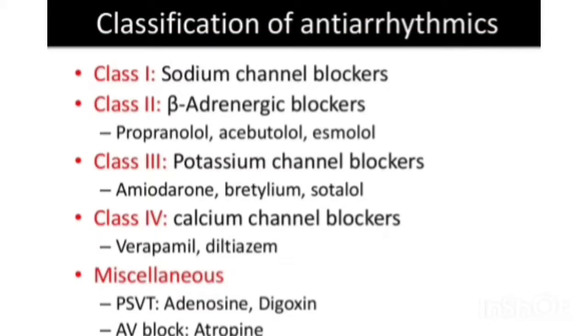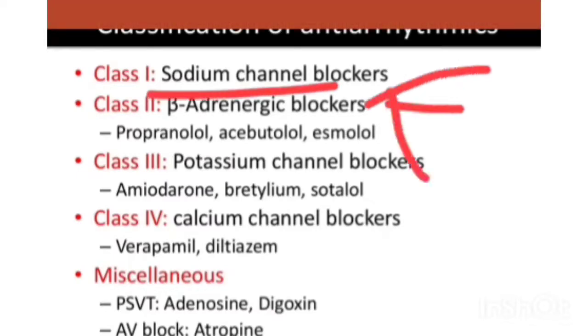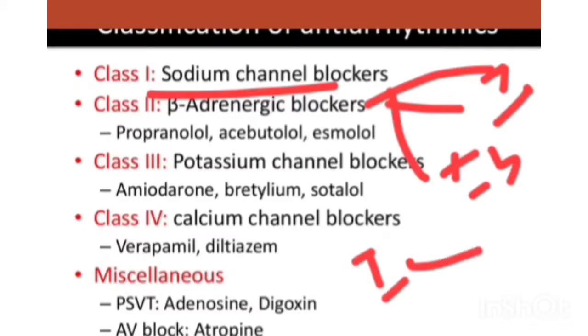Before we describe the drugs individually, here is the classification of the antiarrhythmics. Class 1 is the sodium channel blockers. It is divided into 1A, 1B, and 1C drugs. In class 1A, remember quinidine and procainamide and disopyramide. Class 1B is lidocaine, and the third, 1C, is related to the flecainide group. We can describe them individually on the basis of different conditions.